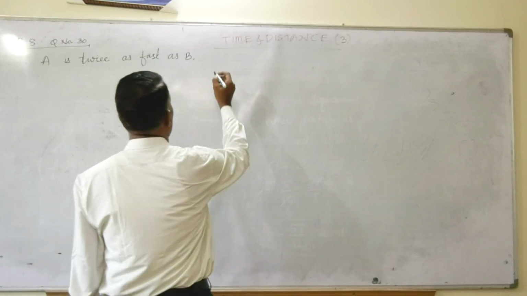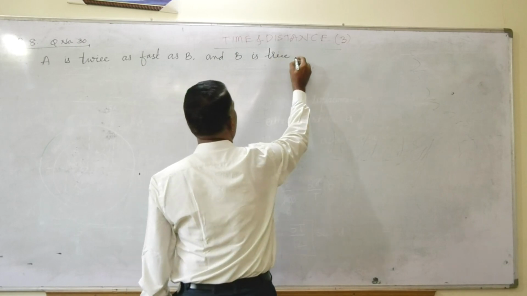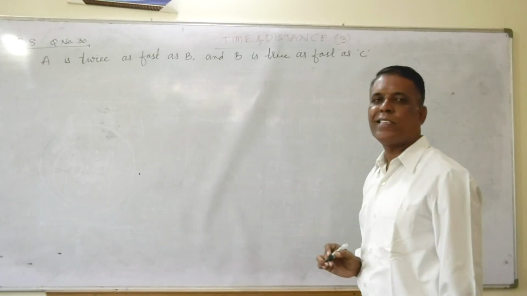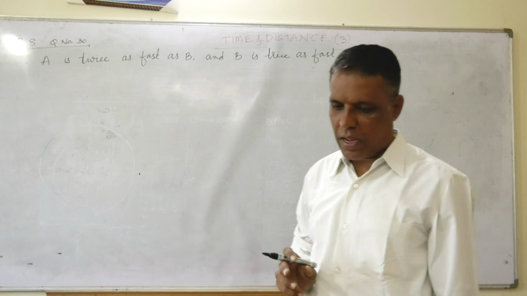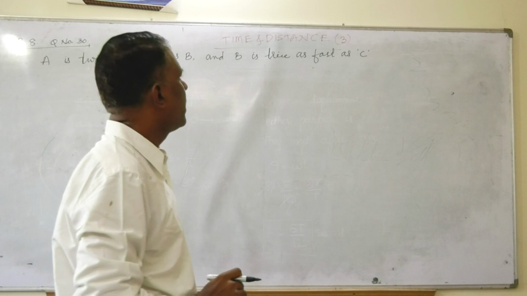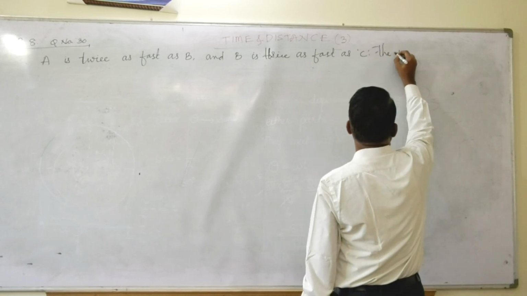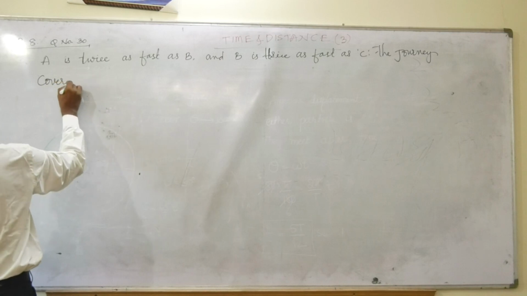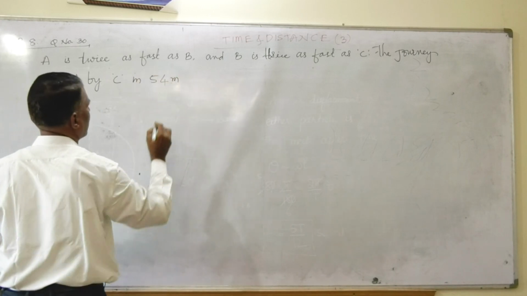And B is twice as fast as C. A is twice as fast as B and B is twice as fast as C. The journey covered by C is in 54 minutes' time.